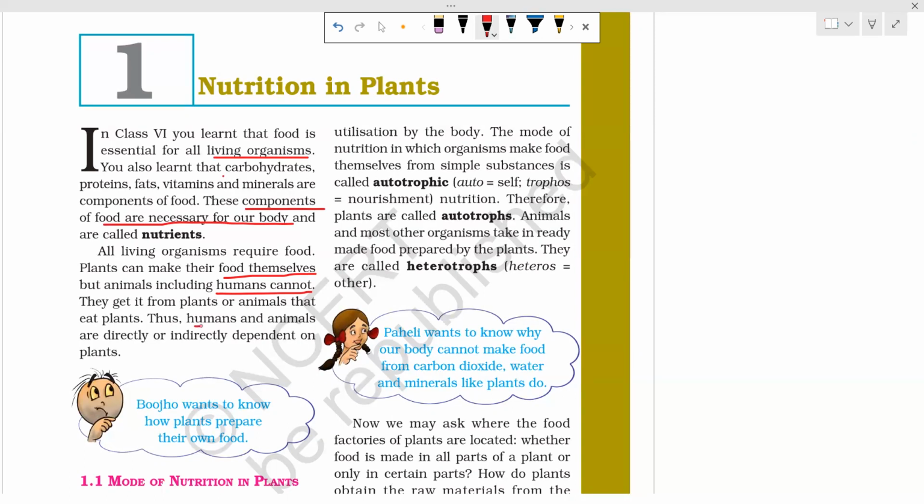So humans and animals are directly or indirectly dependent on plants. How directly? Humans can directly eat the fruits, vegetables, or whatever. How indirectly? Suppose a carnivore is feeding on a herbivore, and a herbivore is feeding on plants. If the herbivore eats plants, it will stay healthy, and if it stays healthy, the carnivore will eat that herbivore.